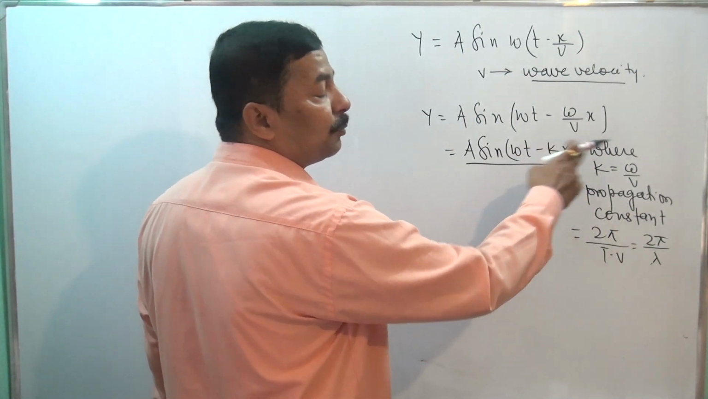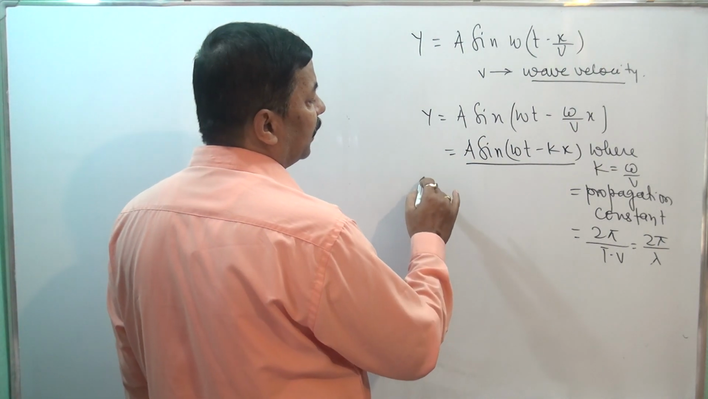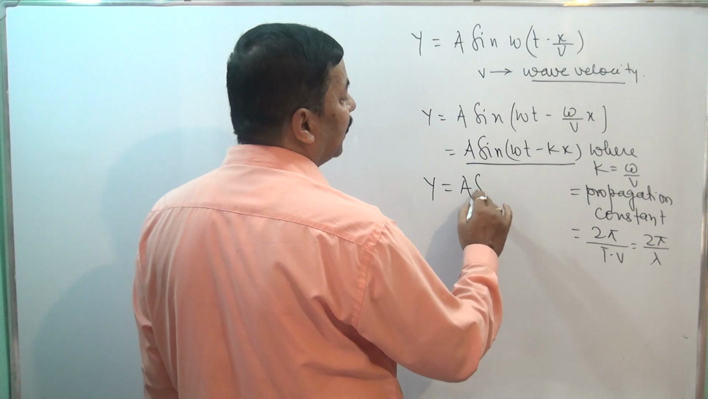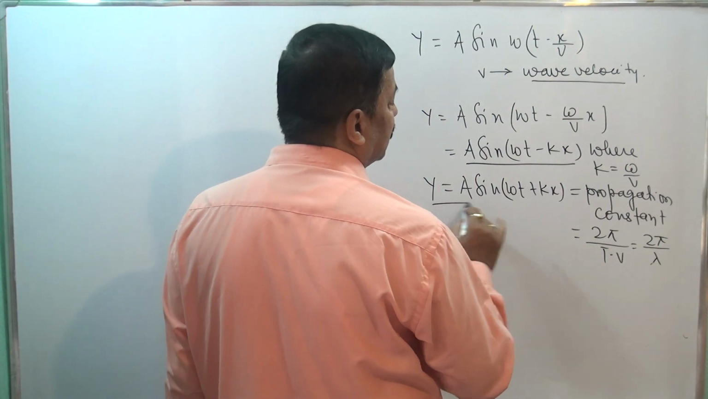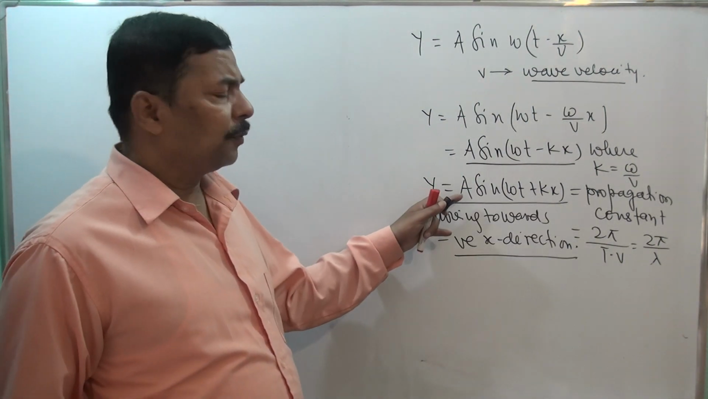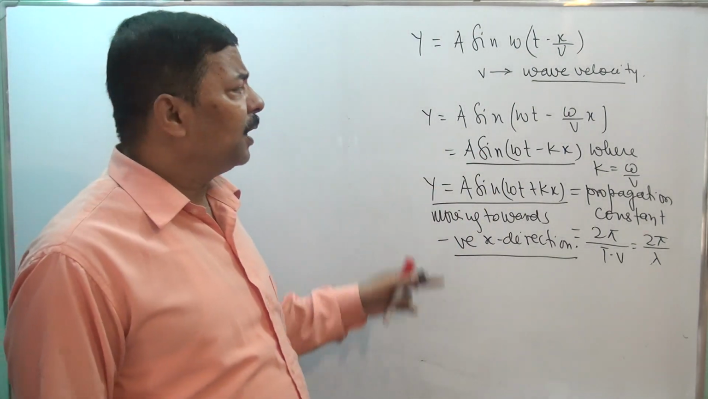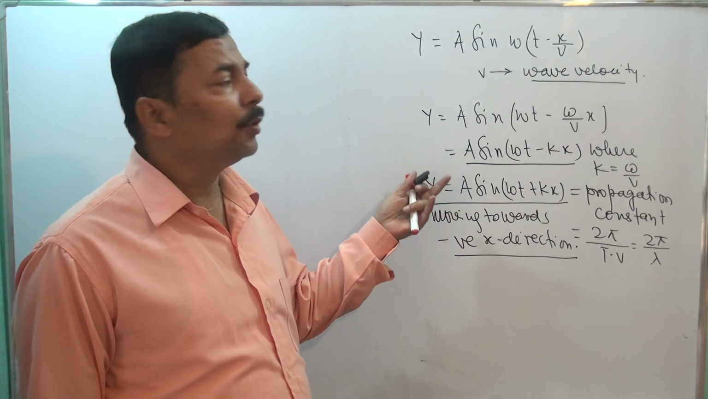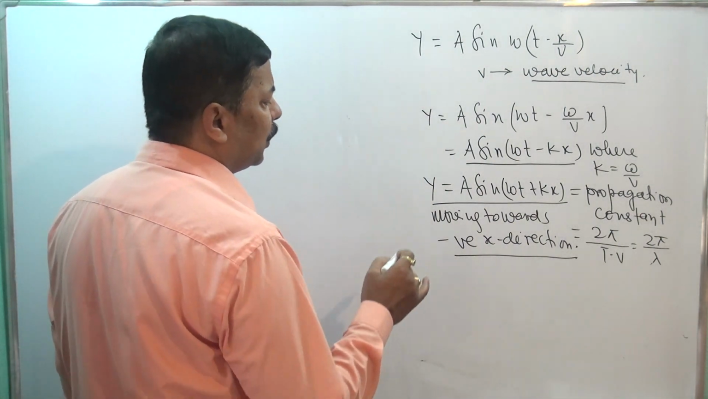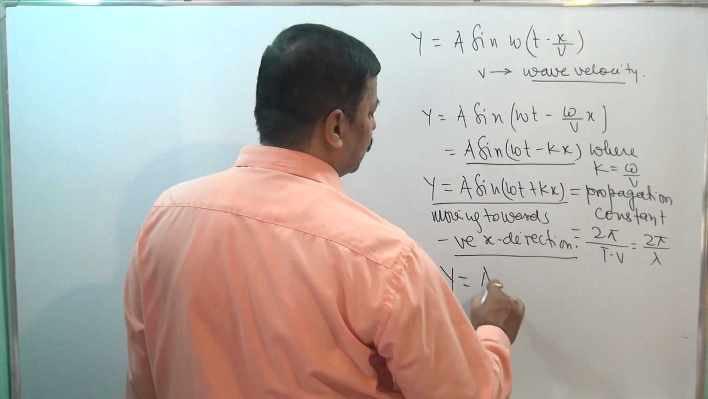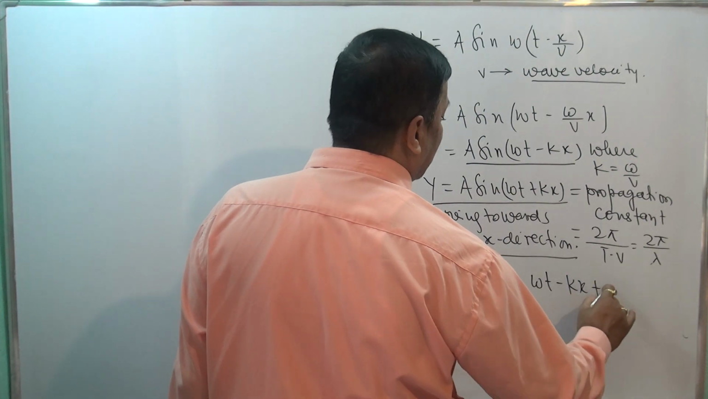This wave is moving along the positive x direction, since the negative sign is there. If it is moving along the negative x direction, then we can write A sine omega t plus kx. This is the equation of a wave moving towards the negative x direction, and the other is the equation of a wave moving towards the positive x direction. If the particle has not started its motion from the mean position at x equals 0, we can add an additional phase also. So in general, the equation can be written as y equals A sine omega t minus kx plus phi naught.